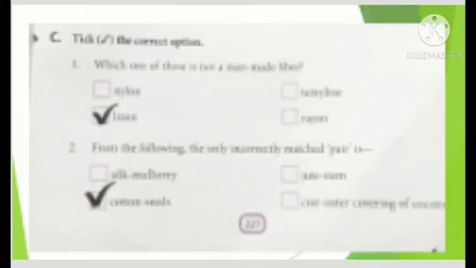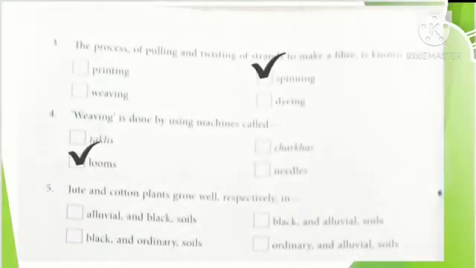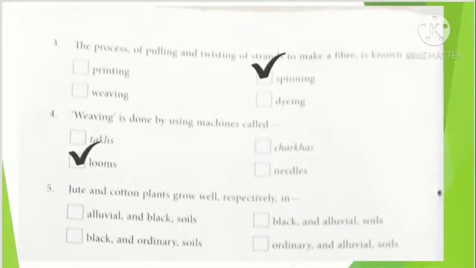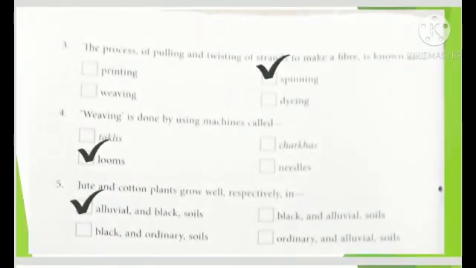Now the next MCQ. The process of pulling and twisting of strands to make fiber is known as what? That is known as spinning. Fourth one, weaving is done by using machines called what? That is looms. And the last one, jute and cotton plants grow well respectively. सबसे पहले जूट की सॉइल बतानी है हमें, कौन सी? एलुवियल सॉइल में. And what about the cotton plant? ब्लैक सॉइल. So alluvial and black soil is the correct answer of the MCQ.